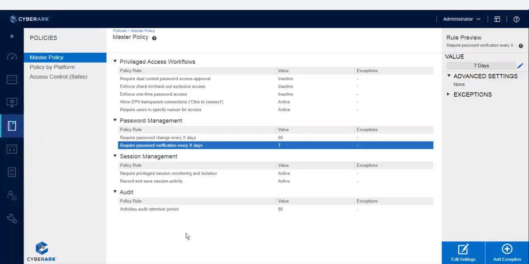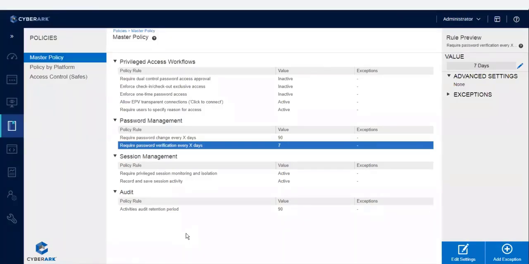It's the CPM. Yesterday I told you, using some WMI commands, the CPM will do this password change or password verification. Using that command, the CPM will log in to the target and initiate the password change or verification process.